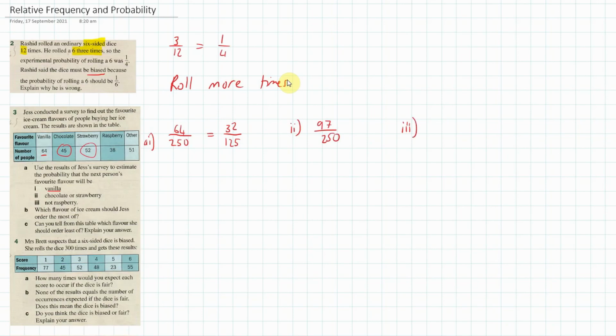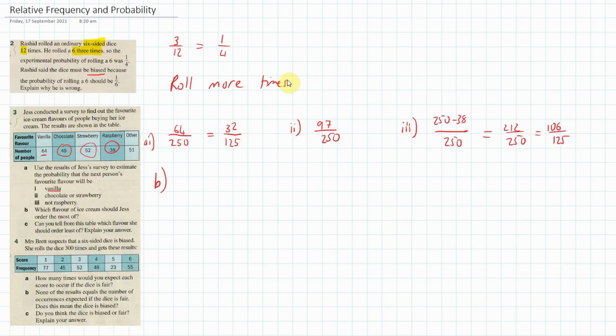Number 3 is not raspberry. Okay, well, you know there's 250 results altogether. Raspberry is 38, so we could just go 250 take away 38. Now, 250 take away 38 gives me 212. So I should have 212/250. And if we simplify that down, because we can, it should be equal to 106/125. Okay, that's that.